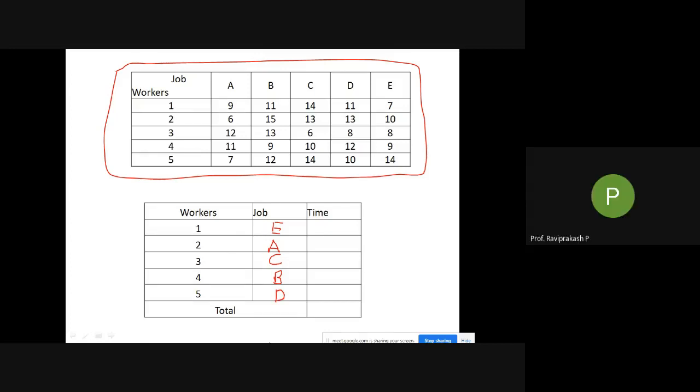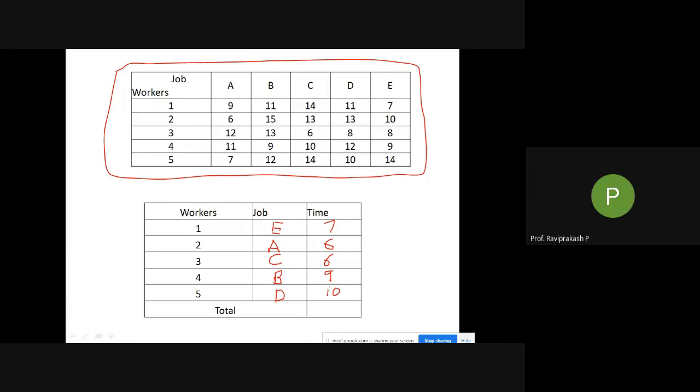Now if you see for 1E, what is the time? He is taking 7 hours. Next for A, it is 6. For 3, it is C, again 6. For 4, it is B, 9. And for 5, it is D, 10.